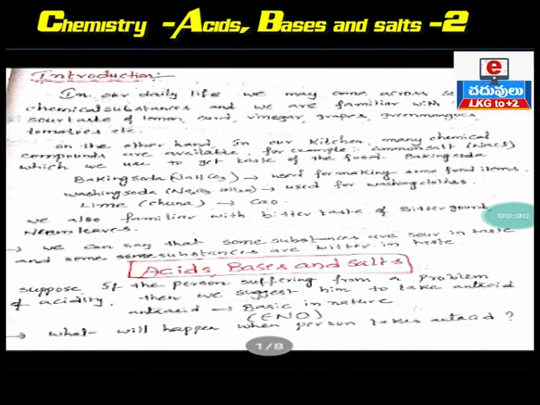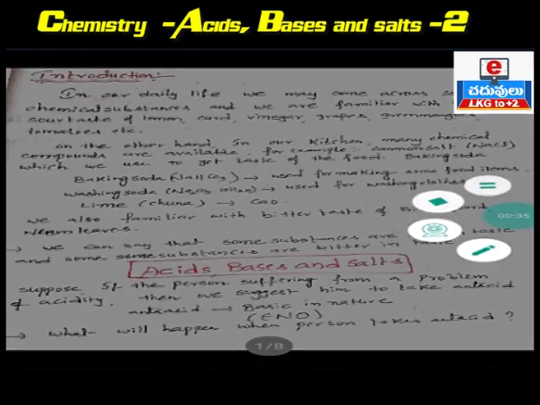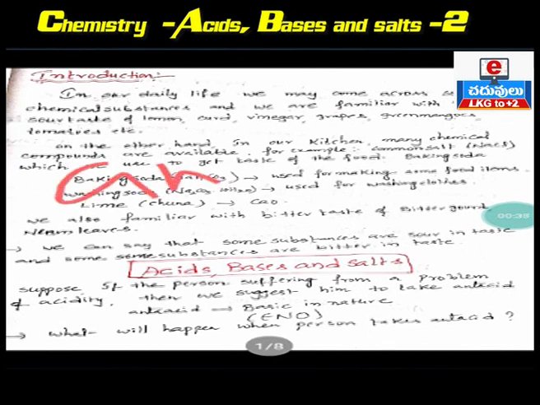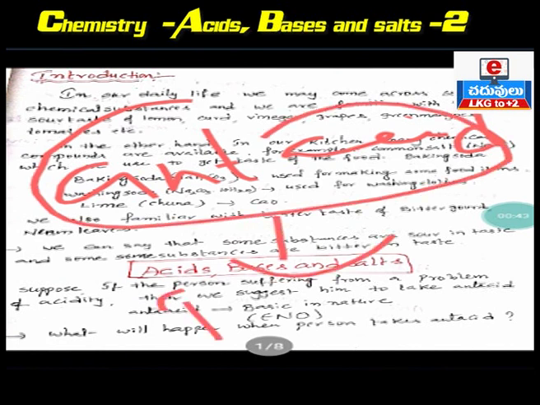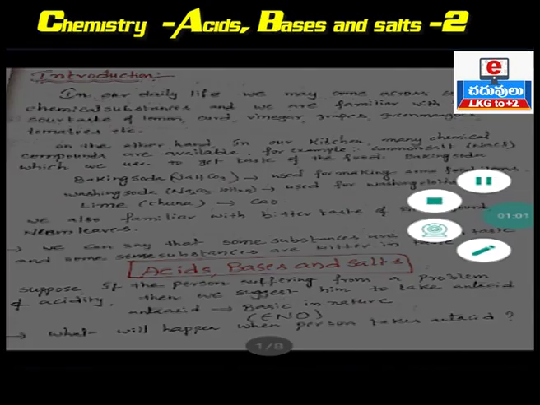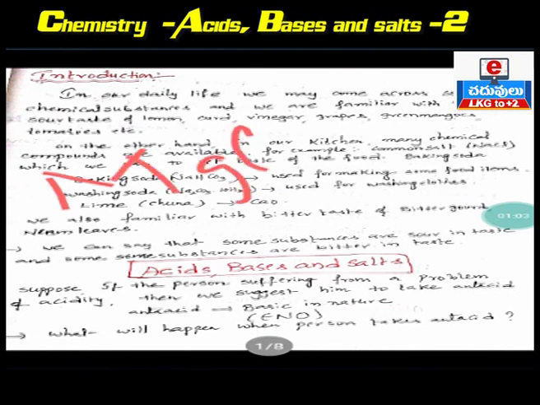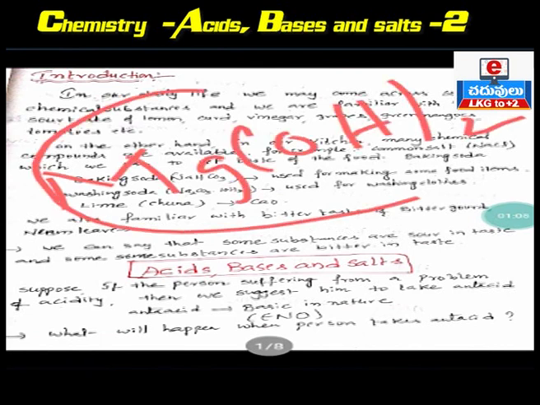If any person is suffering from the problem of acidity, then we suggest him to take an antacid. So antacid is very important. Antacid is not an acid, it is a base. Remember that antacid is a base, basic in nature. It is available in the form of tablet or tonic in the medical shop. Generally when we suffer with acidity, we take an antacid, just like Eno. Eno is one of the antacids. Antacid contains magnesium hydroxide, which is a base.